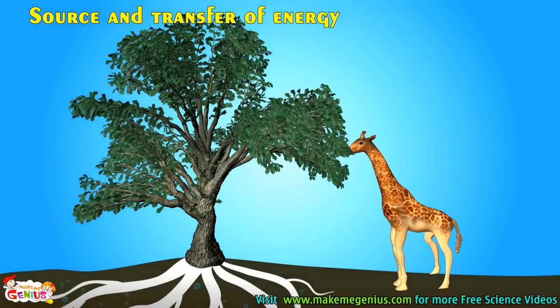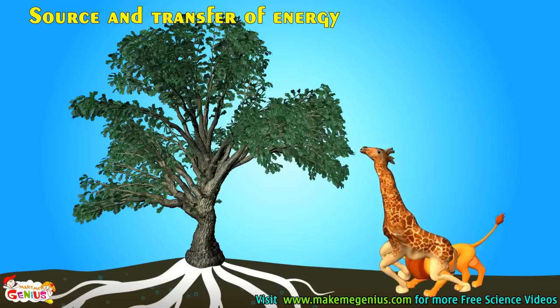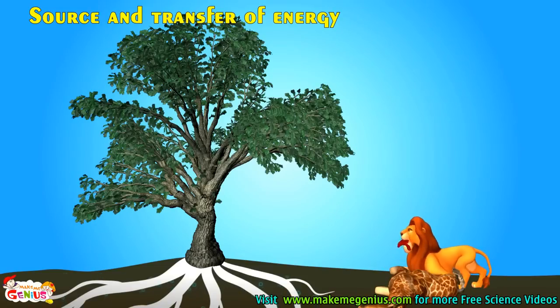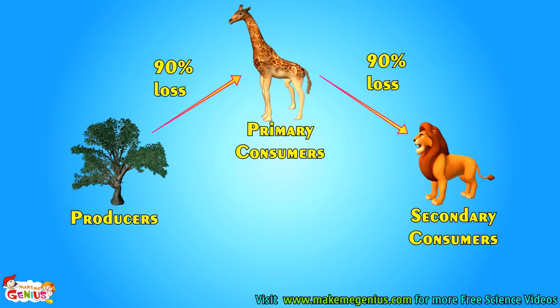The sun gives light energy, which is used by plants to make their food by photosynthesis. These plants are eaten by primary consumers and energy is transferred to them. Now secondary consumers eat these primary consumers and energy is transferred to them too. So does the giraffe get all the energy from the plant which the plant gets from the sun? Or does the lion get all the energy from the giraffe which the giraffe gets from the plant? The answer is no. Actually, 90% of energy is lost when it passes from one part of the chain to another. Like 90% energy is lost when the giraffe eats the plant. Similarly, 90% energy is lost between the lion and the giraffe.